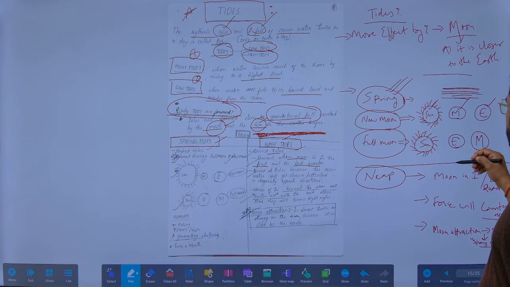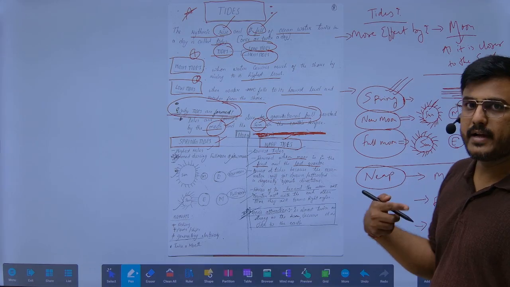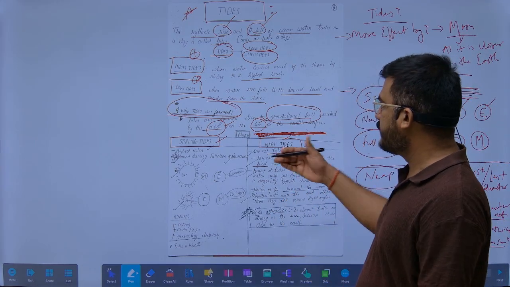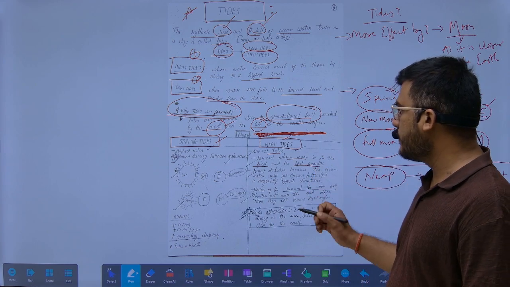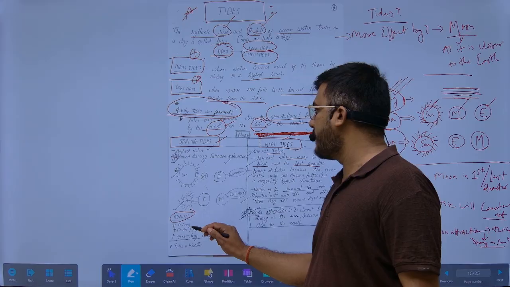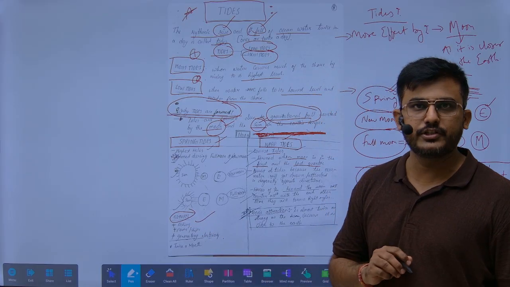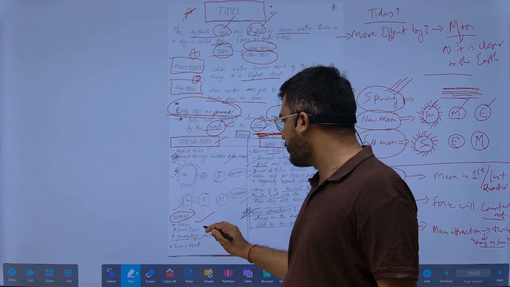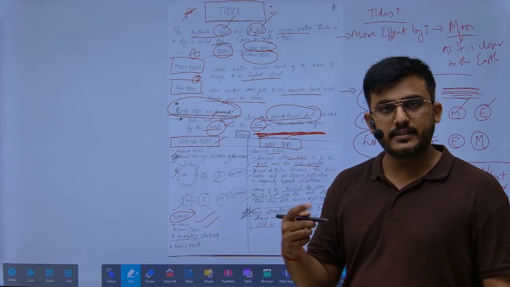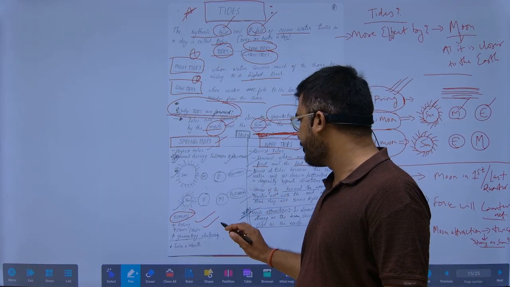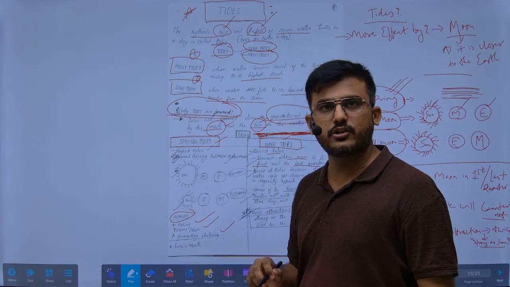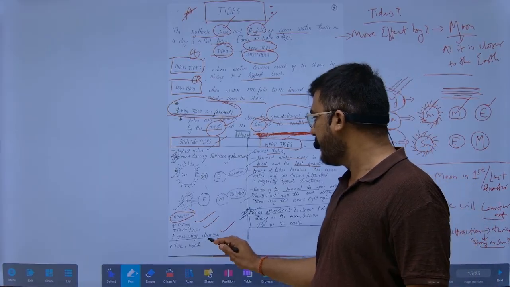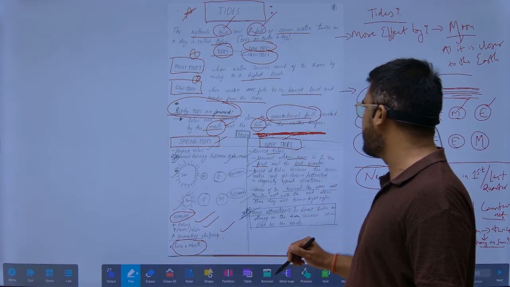Because the force exerted by the moon is more, it results in spring tides. What are the benefits? It is good for fishing, as the fish will come closer to the beach areas. Ships get easier access to the ports. It results in the generation of electricity. Twice a month, we see these spring tides.